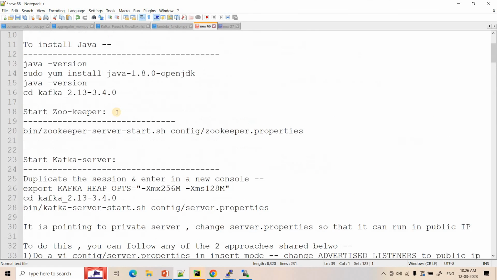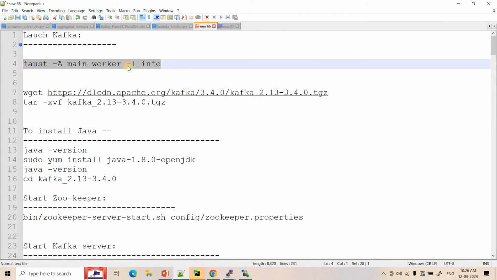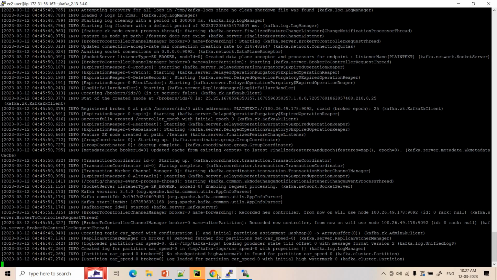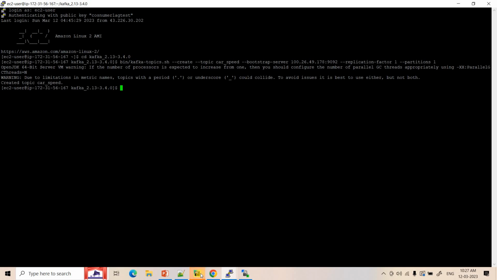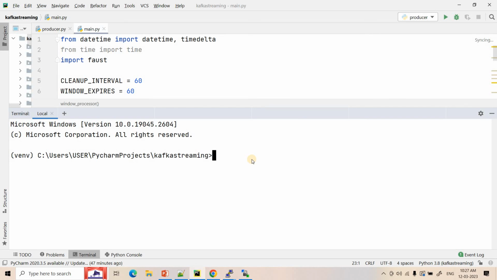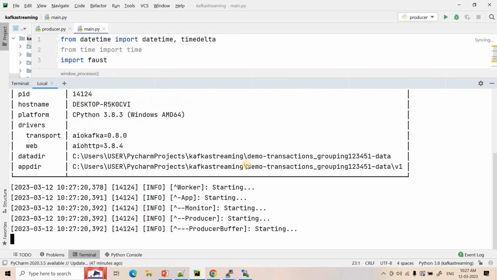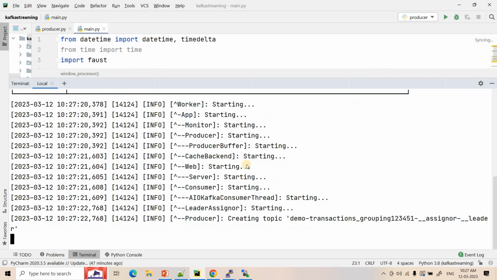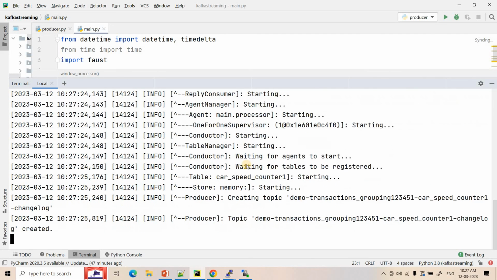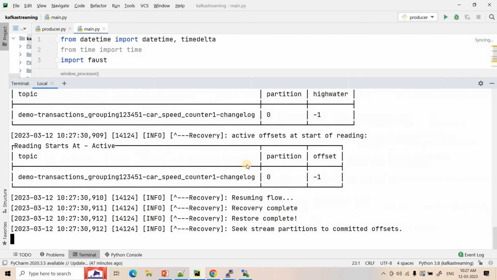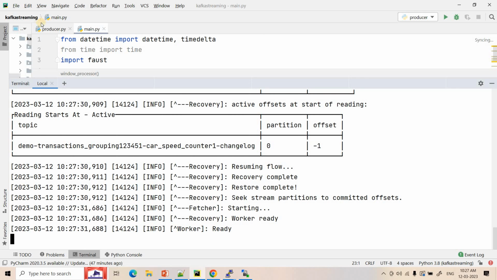To execute the code, I will use this particular command, first a main worker l info. And see here, our ZooKeeper is running perfectly fine, the broker is also running, and here we have nothing running because we just used this particular console for creating the topic. Now I will start my first application. Let's see whether it is having any connection issue or not. So see here, our worker is ready.